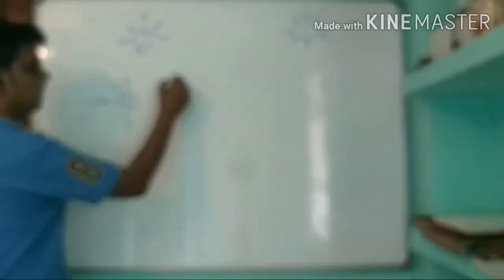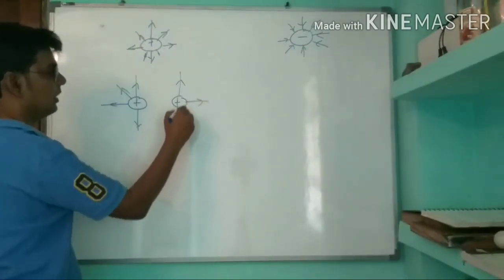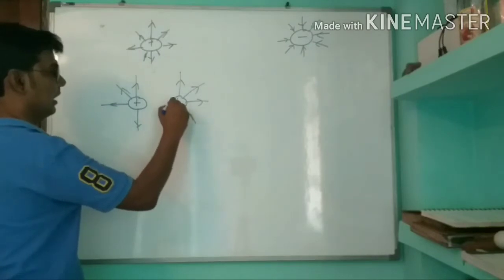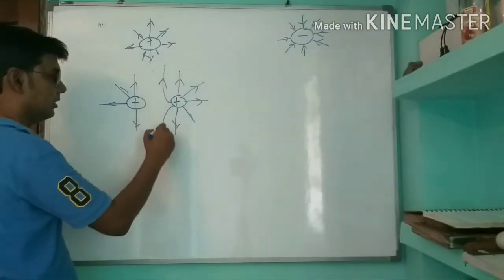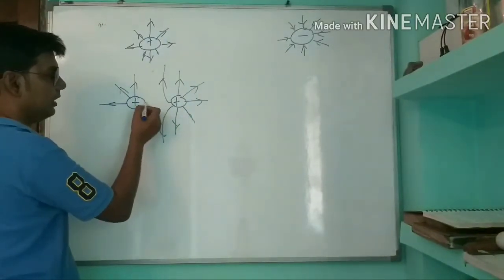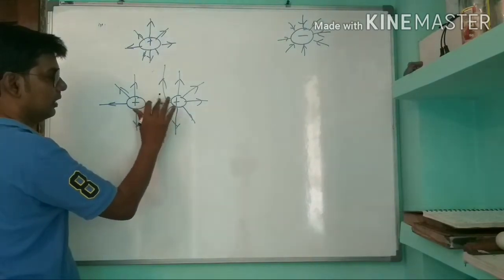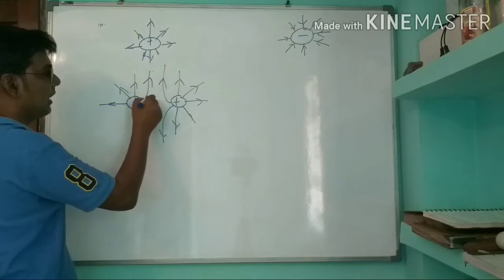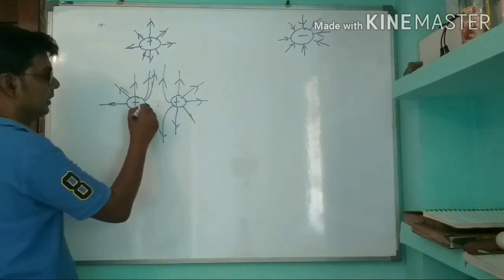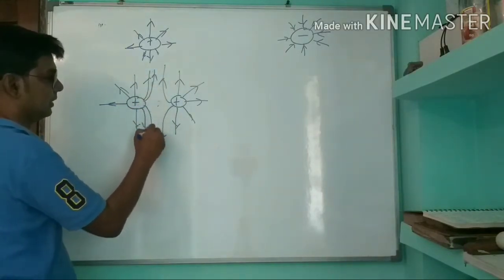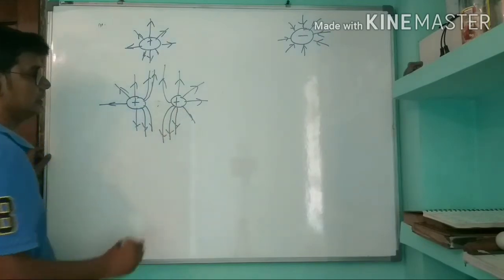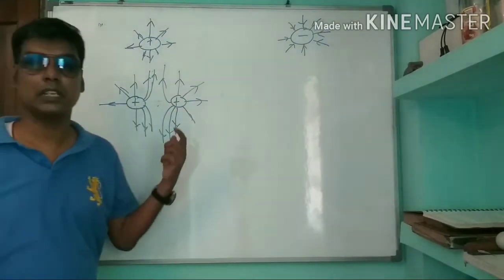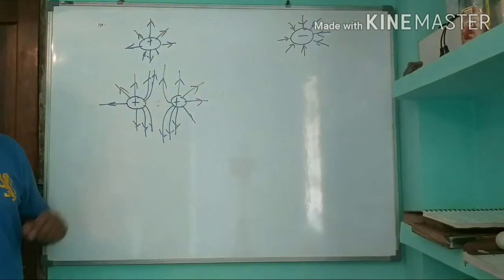In the same way, this is also a positive charge, so electric field lines will be originating. This field line cannot go this way, and this cannot go this way. So there will be repulsion, and it will be like this. If two positive charges, then the electric field lines will go this way.